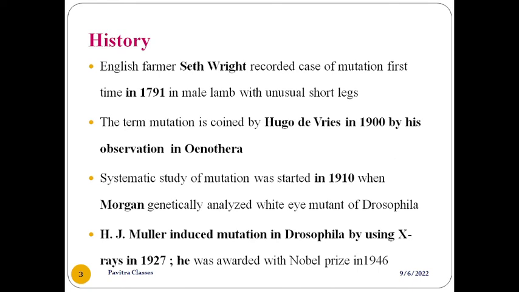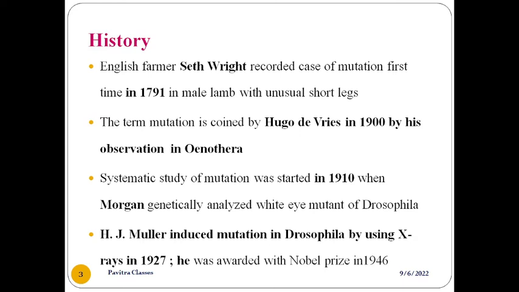Coming to the history of mutation, English farmer Seth Wright recorded a case of mutation for the first time in 1791 in a male lamb with unusually short legs. He saw the animal with short legs compared to the others, which was due to an alteration in the genetic material. In 1791, when he was doing research on animals, he checked this.